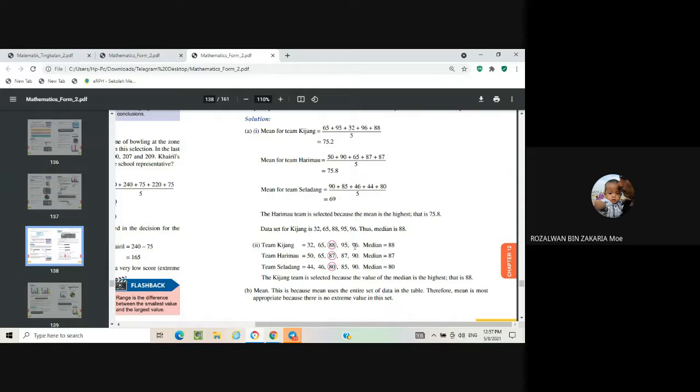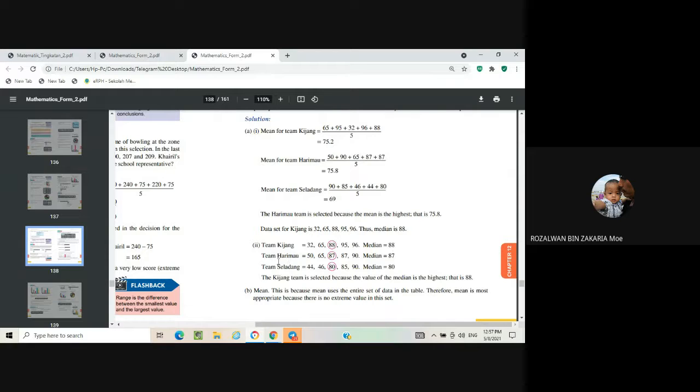All right, then how to find the median? We cancel the first data, then cancel the last data, then you cancel the second data, then the second last data. So the median is equal to 88 here. So that's why median equals 88.